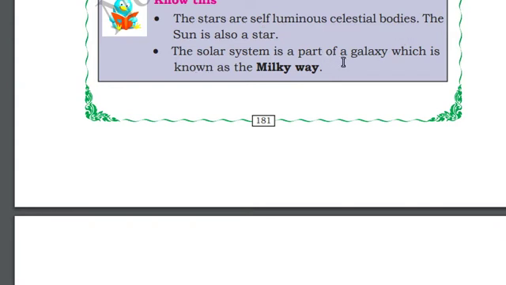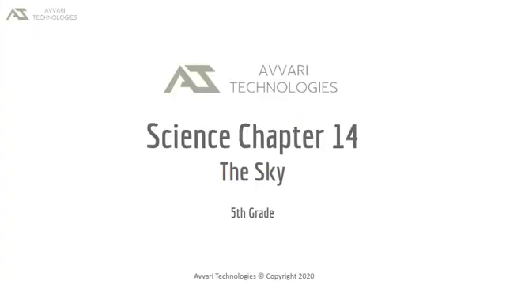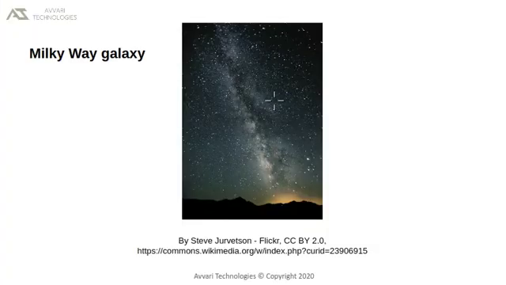The solar system is a part of a galaxy. A galaxy is a collection of many stars and other celestial bodies. Our star, that is the Sun, and the solar system are located in the Milky Way galaxy. This is just a name given to a cluster of celestial objects. We can see a part of the Milky Way from Earth. We can see many stars in our Milky Way galaxy. These tiny dots are generally the stars. Like this, even the Sun is also a star.